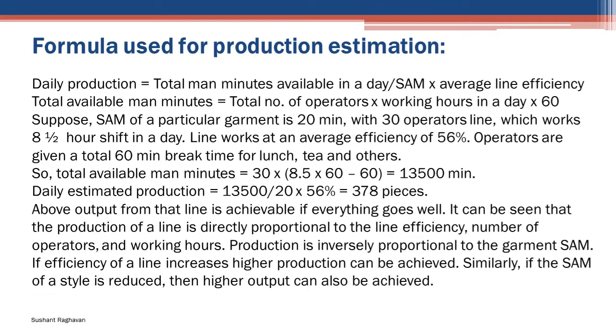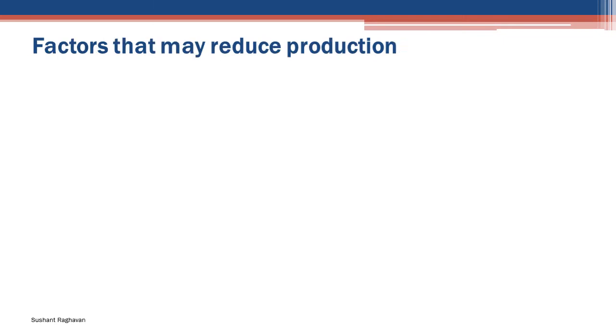The above output from that line is achievable if everything goes well. It can be seen that the production of a line is directly proportional to the line efficiency, number of operators and working hours. Production is inversely proportional to the garment SAM. If the efficiency of a line increases, higher production can be achieved. Similarly, if the SAM of a style is reduced, then higher output can also be achieved.